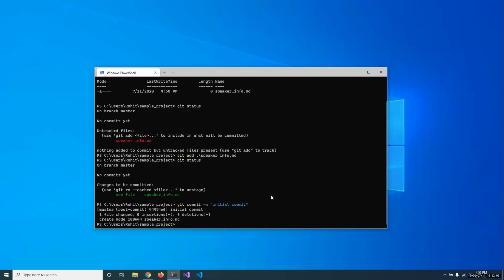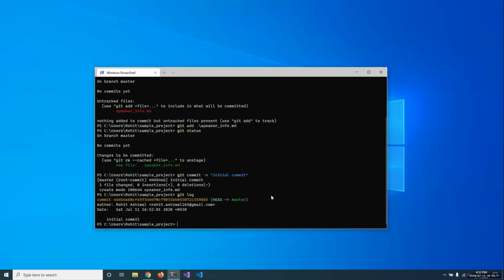And let's say I want to check what the history of this repository looks like. We can use the command git log. Git log gives us all the history related to the current branch. If we want to view the history of all branches or a specific branch, we can use --all or provide the branch name. Right now, let us analyze the output of git log.